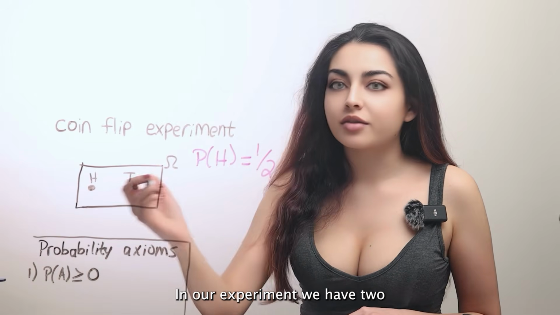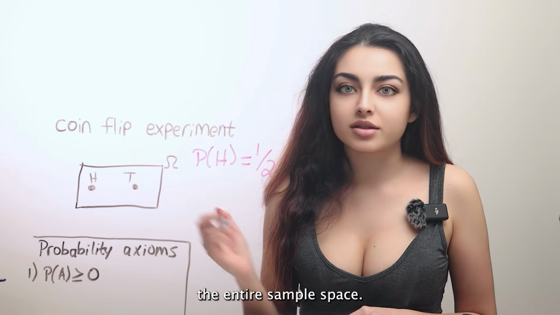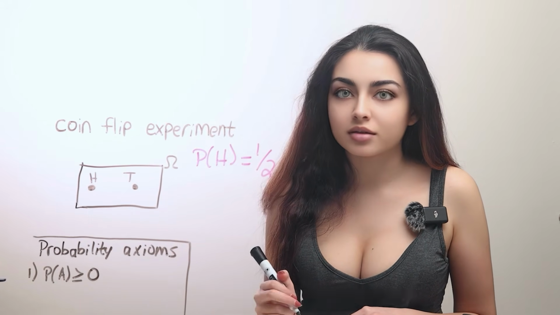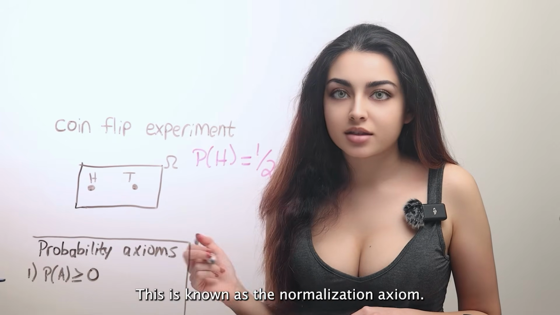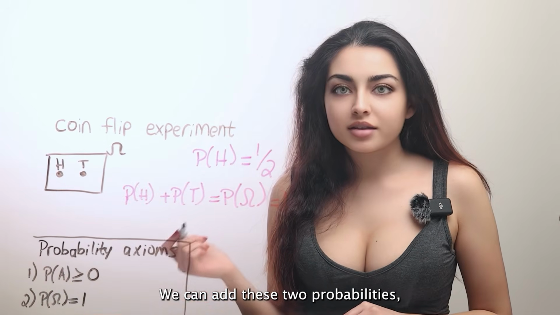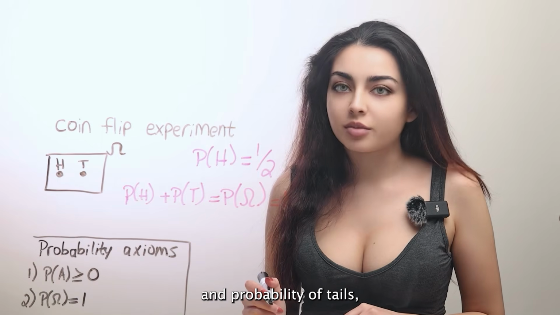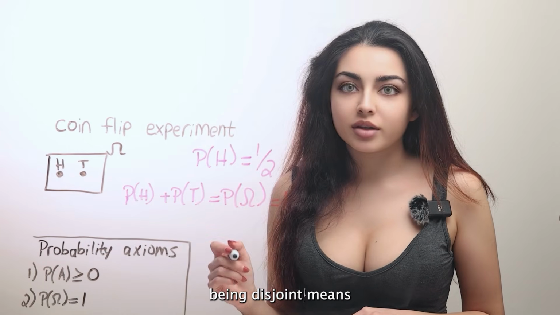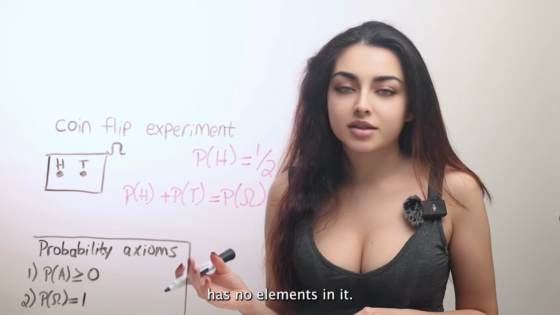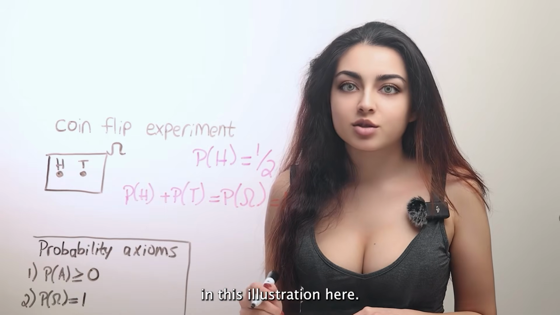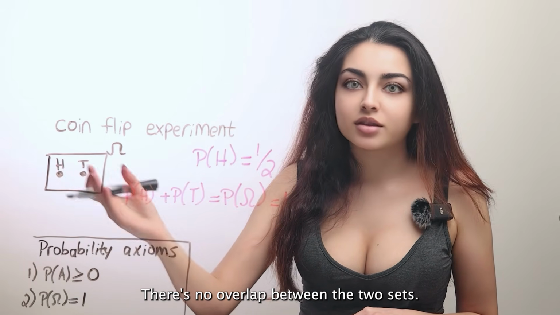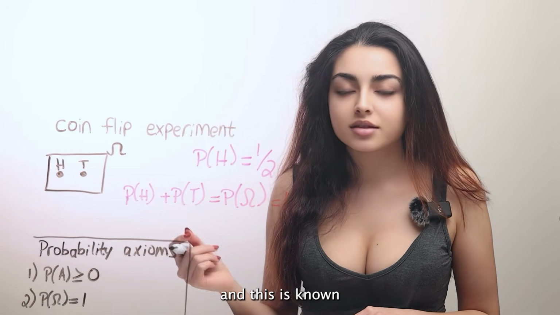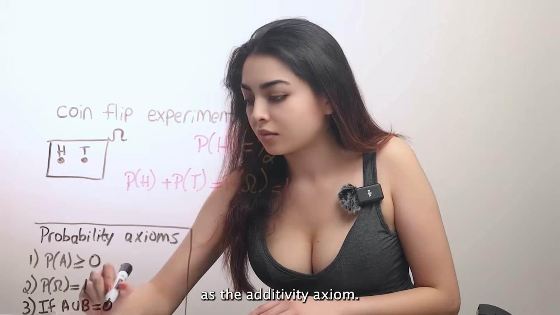In our experiment, we have 2 subsets that make up the entire sample space. The probability of heads and tails together must sum up to 1. This is known as the normalization axiom. We can add these 2 probabilities, the probability of heads and probability of tails, because they are 2 disjoint sets. In mathematics, being disjoint means that their intersection has no elements in it. This can easily be seen in this illustration here. There's no overlap between the 2 sets. In other words, this means that their intersection is the empty set, and this is known as the additivity axiom.